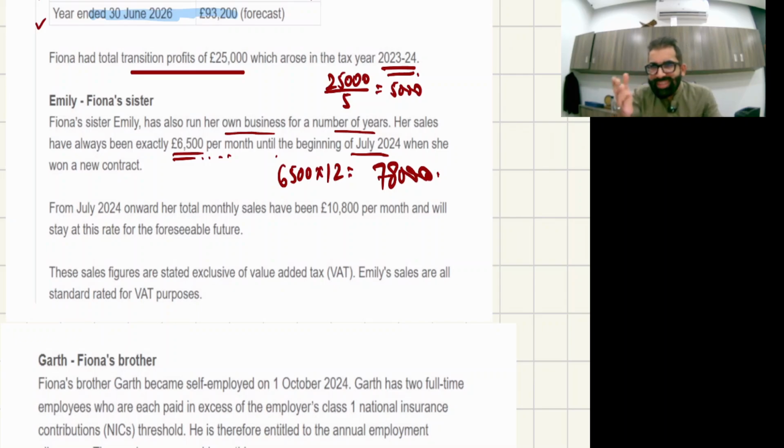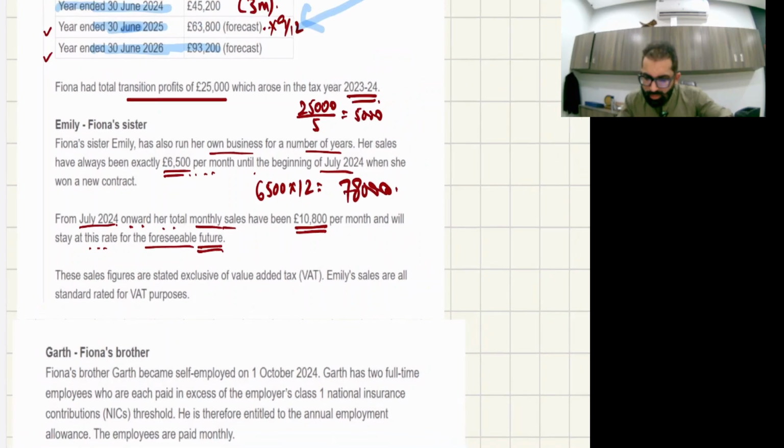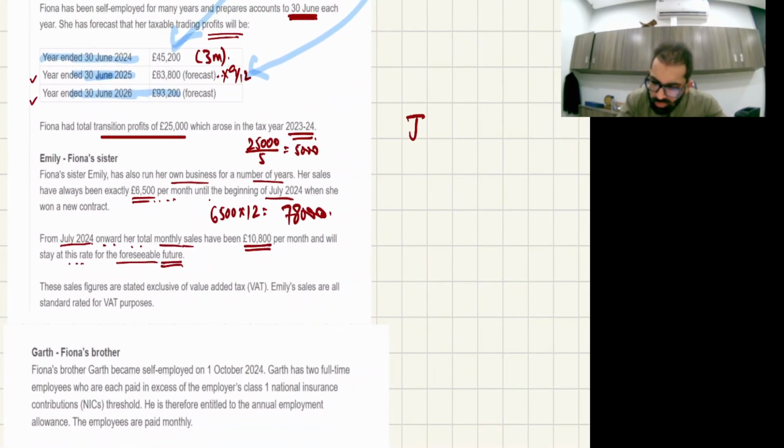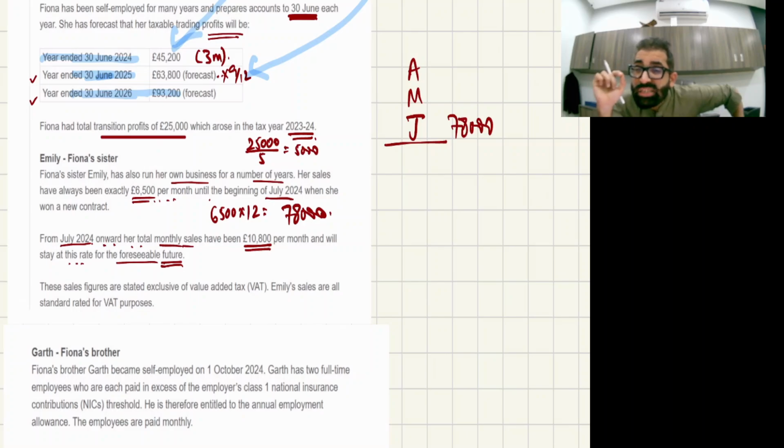Okay. But now the sales number started going up. From July 24 onwards, her total monthly sales have been 10,800 per month, and will stay at this rate for the foreseeable future. Okay. Now go relax. See, till June the total number was 78,000. The last 12 months number till June. Before June it's May, April, and so on. The last 12 months number till June was 78,000.